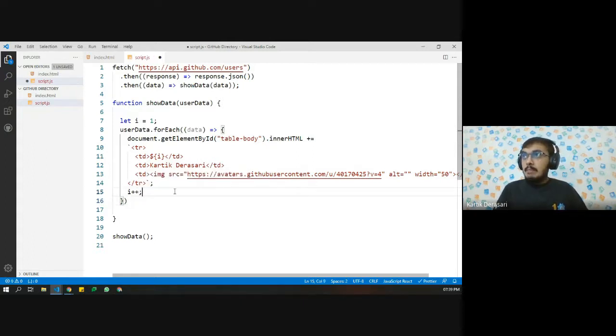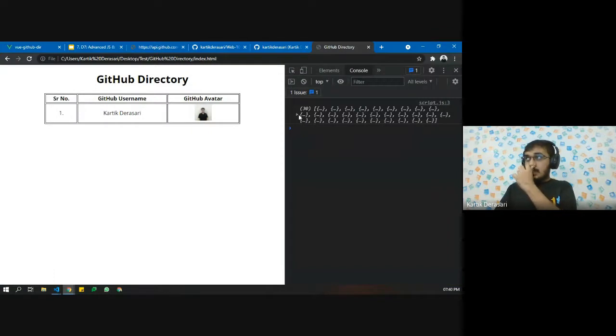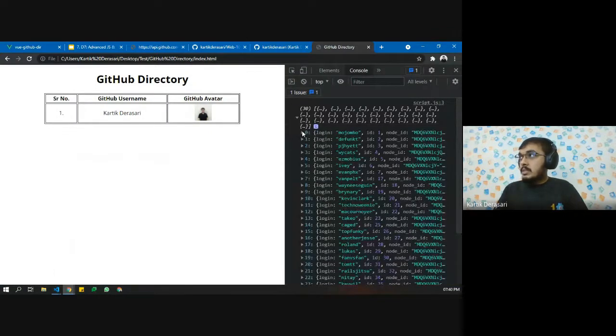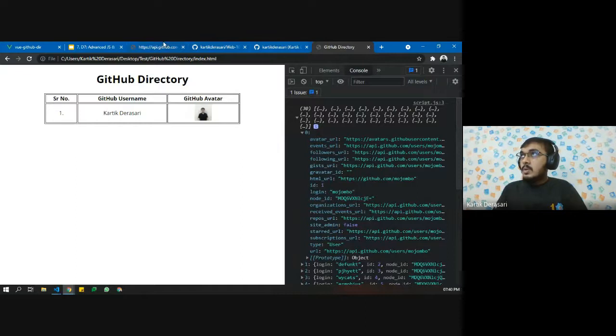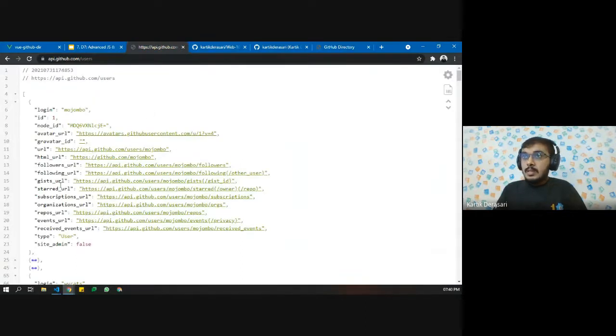Okay, i plus plus. Now I want this value to be dynamic. So let's say, what should be the variable? So let's see. Now here you can see the URL. Here you can see https github.com and Mojumbo is the username. So here we are able to see Mojumbo, the username, using the login property.